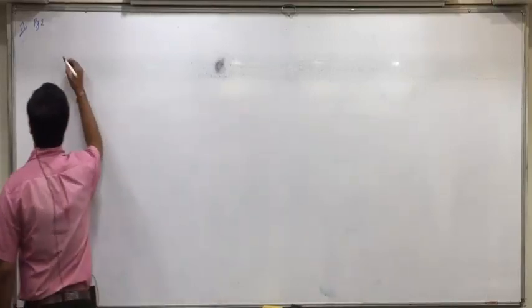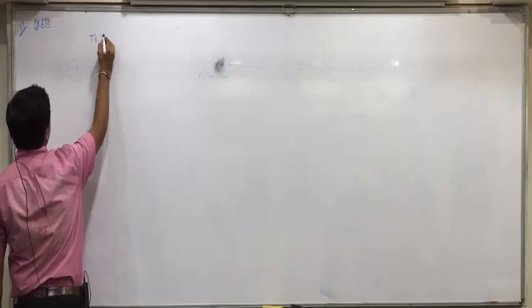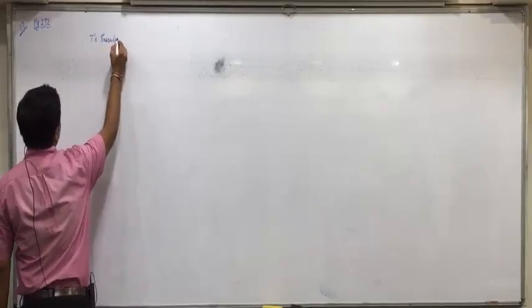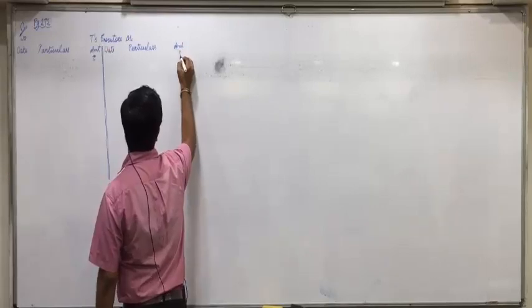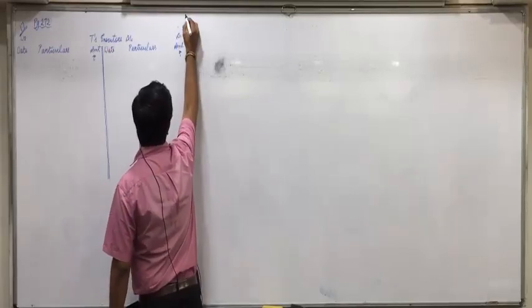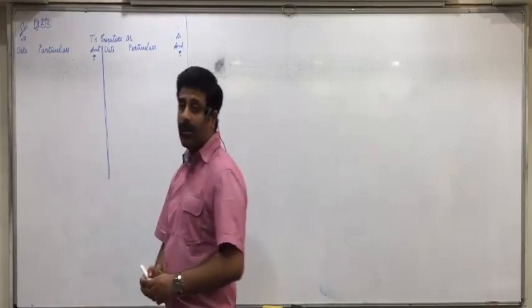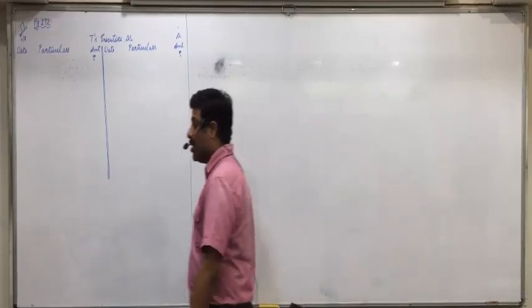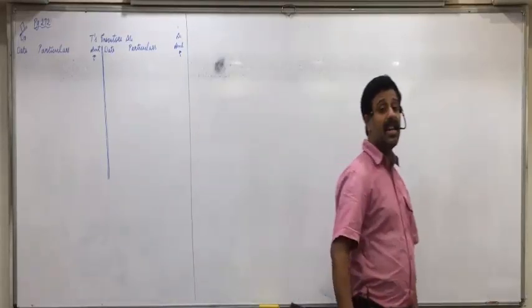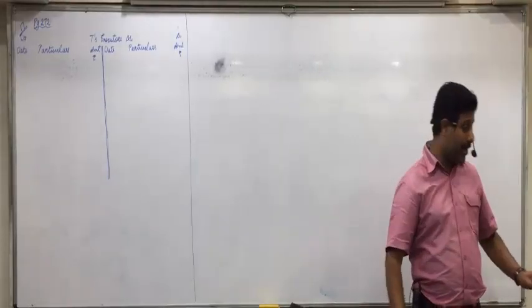T's executors account, normal format of a ledger account, make it everyone. Only executors account is to be made, nothing else. Initially, we understand how to make this executors account. Then today itself we'll also see how to make the loan account of a partner. Now, understand it properly everyone. How to make it? Be attentive.